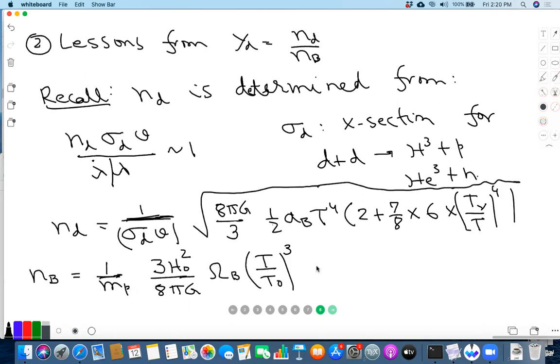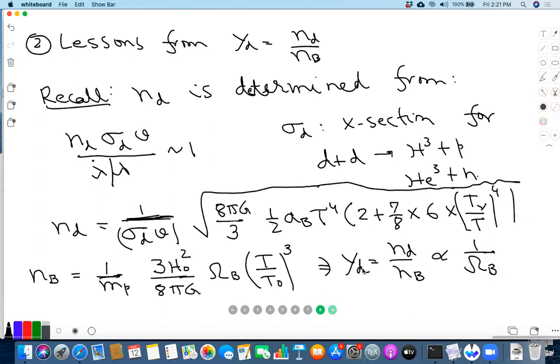So the main point I want to emphasize here is that this equation determines ND over NB, because everything is given. This tells us that YD, which is the fraction of deuteron, ND over NB, is proportional to 1 over omega B. So YD is sensitively dependent on omega B. So knowing YD, we can determine omega B, even if you didn't know what the total amount of baryon is in the universe.